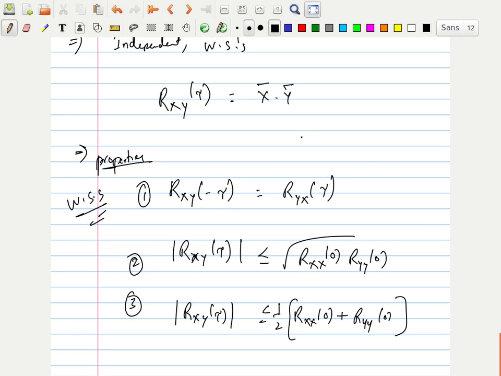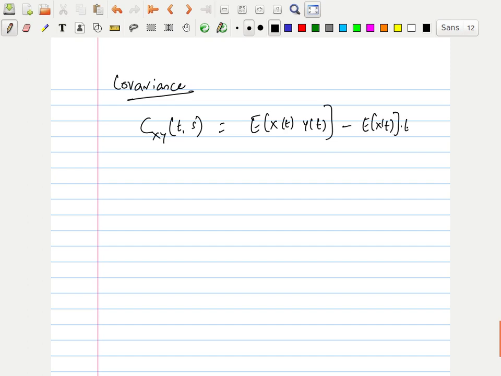Next point, I am talking about the covariance function. What is the covariance formula we have? Cxy of t comma s, I can write as E of x of t into y of t minus its mean. So here I wrote with respect to t only. If I change this to s, y of s, this is the covariance formula.